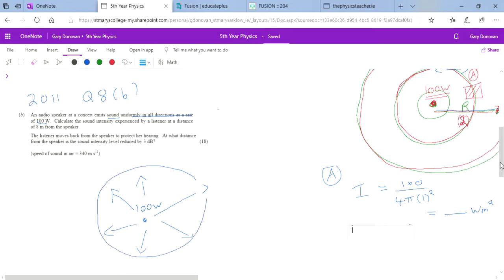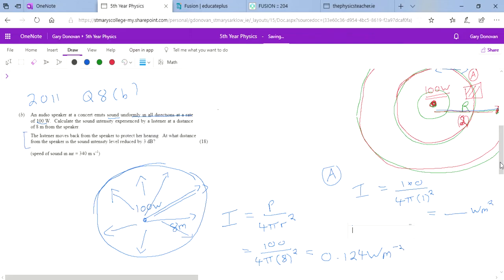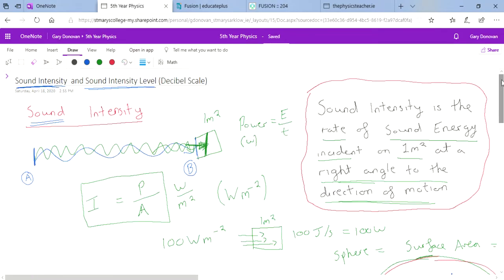Well, 8 meters away, that 100 watts is going to have to spread out through the area of a sphere which has a radius of 8 meters. So to get the sound intensity, it would be I equals power divided by the area, or surface area of a sphere, which is 4 pi r squared, which is 100 divided by 4 times pi times 8 squared, and that gives you an answer of 0.124 watts per meter squared. Part 2 we can't do yet, but we'll be able to do it in a minute. So that's sound intensity, the energy falling on every meter squared.